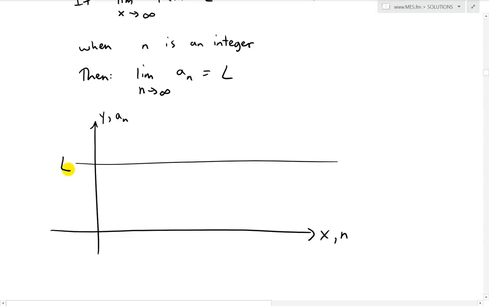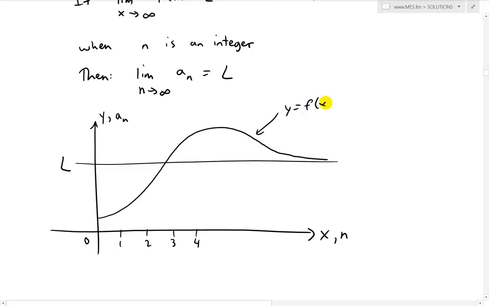This is L. And let's say we have 0 like this. This is the integer 1, this is integer 2, this is integer 3, and integer 4. So for the function, say the limit exists and it goes down like this. So this one right here is y equals f of x.